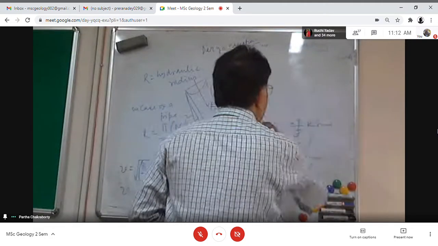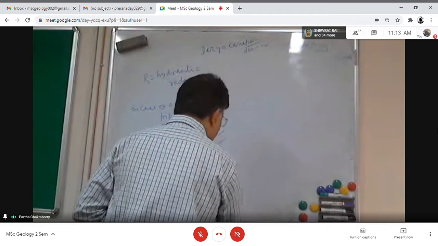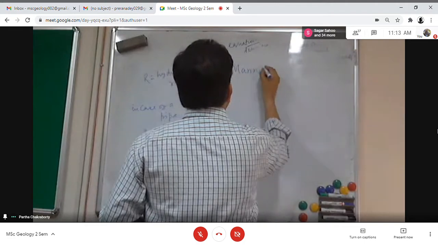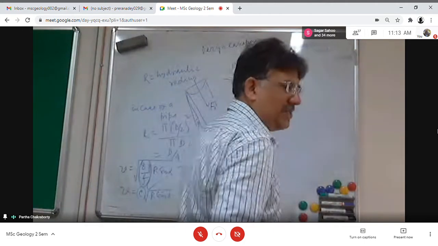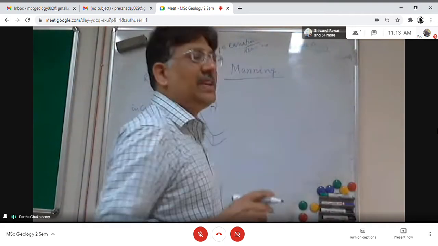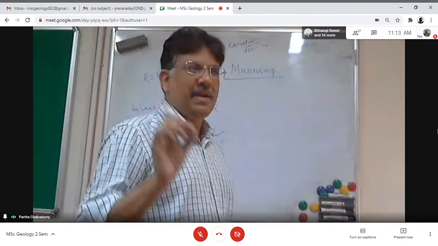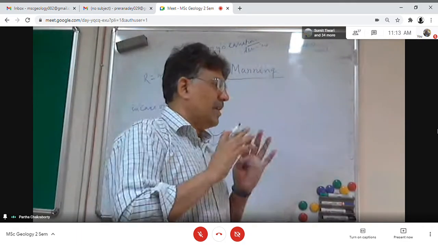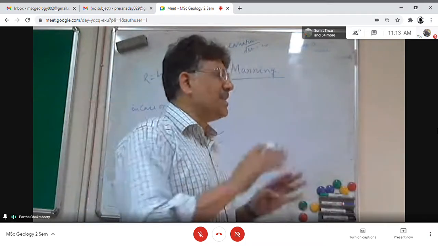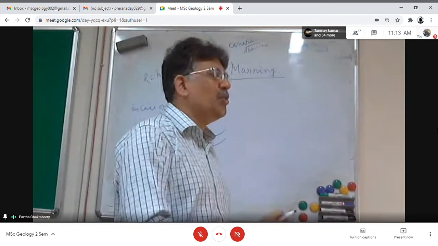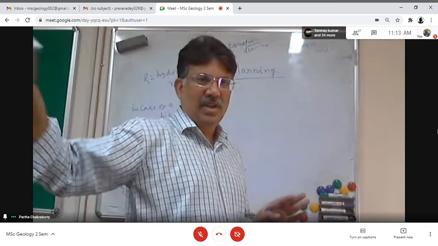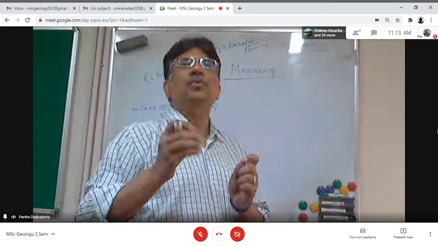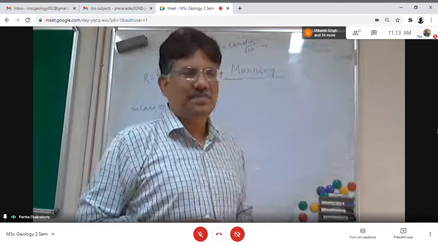Now there is another person whose name is Manning. He revised this equation depending upon different ground conditions. Suppose there is a flow above a rough bouldery bed, or there is a flow above a very smooth clay bed. Then both the hydraulic radius and the sine alpha will be affected.